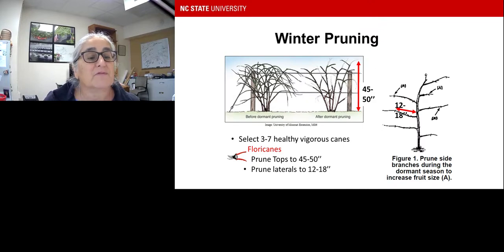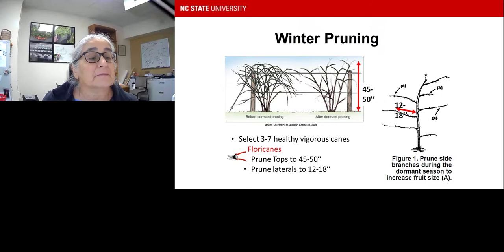So here's an example of what winter pruning will look like. This is a before example right here. So you want to select the 3 to 7 healthy canes right there, of the floor canes. You want to prune the tops about 45 to 50 inches, so right at the top of that top wire. And those laterals you want to prune to about 12 to 18 inches. So you can see an example of before and after. These laterals, those side branches, they can go on and on. You want to prune them to about 12 to 18 inches, as they're not as fruitful as you get further on out.